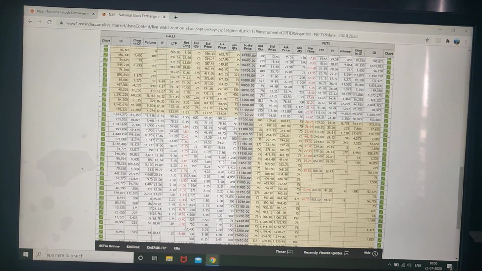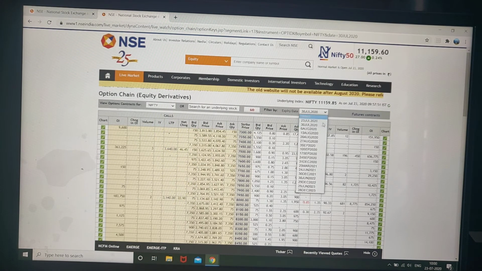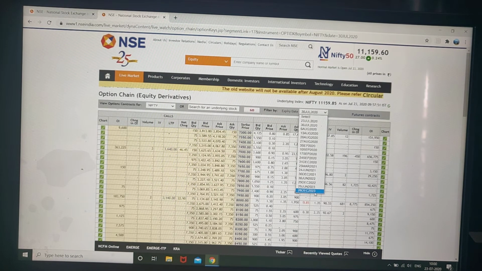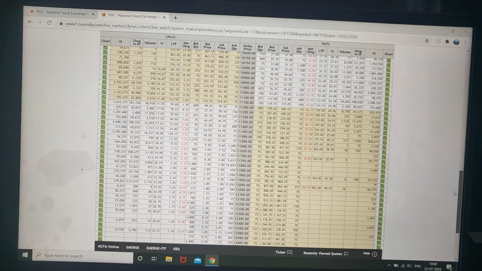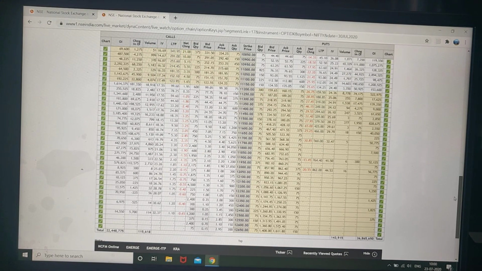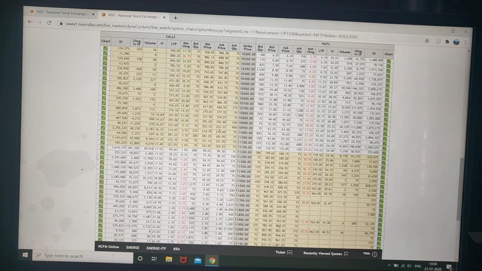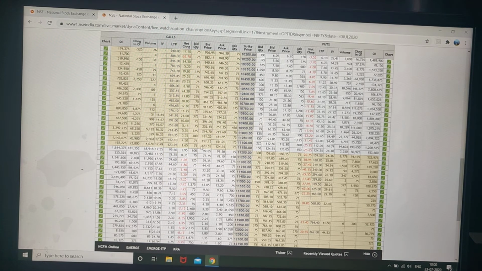So anyone can trade in today's expiry or next month's expiry. There are various levels of expiry given, up to December 23 also. So many expiries are given. So you can trade in weekly, monthly, after 1 year, 2 years, everything based on your judgment. And for the 30th July, for this value, the option price is this. In today's expiry, the option price was around 29. It is 124. Okay, 123 or 124.